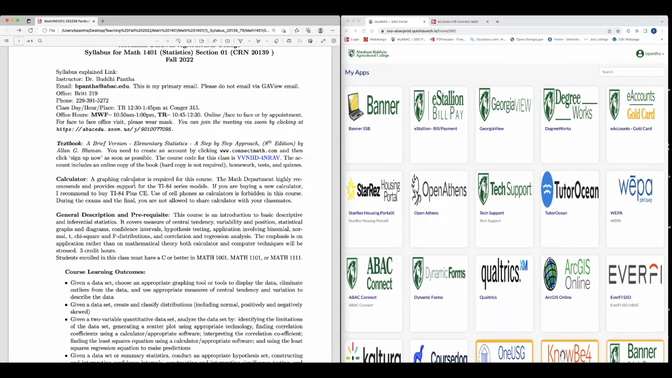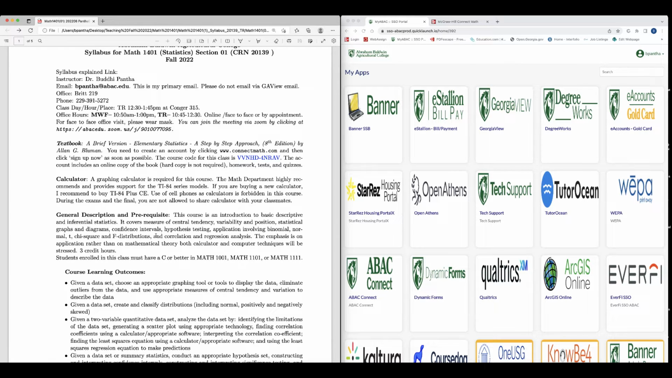A graphing calculator is required for this course. The math department highly recommends and provides support for TI-84 series models. If you are buying a new calculator, I recommend buying the TI-84 Plus CE. If you already have a TI-83 model, that is also fine, but if you have to buy one, please buy the TI-84 Plus CE. It has so many other functionalities that can do so many things very quickly. Use of cell phones as a calculator is forbidden in this course. During the exams and the final, you are not allowed to share a calculator with your classmates.